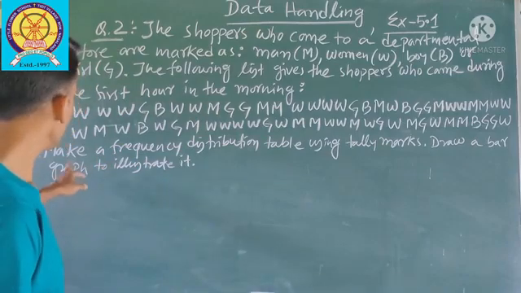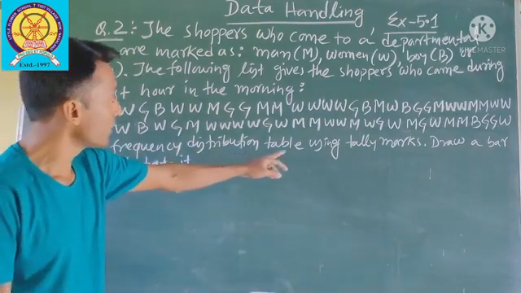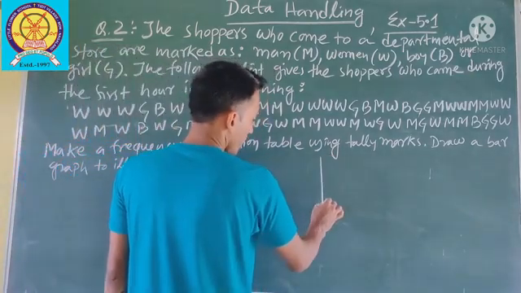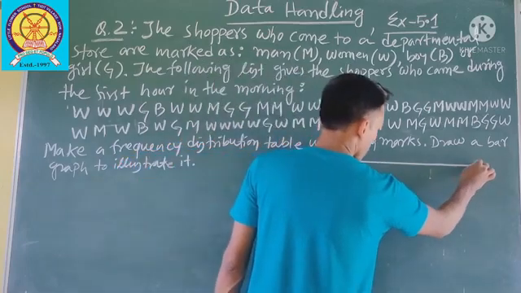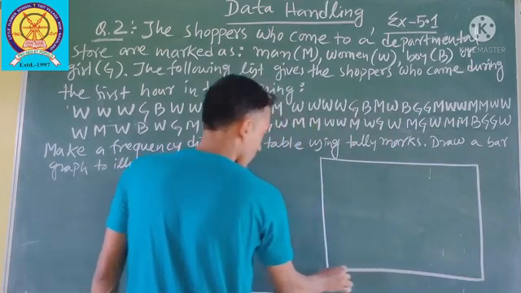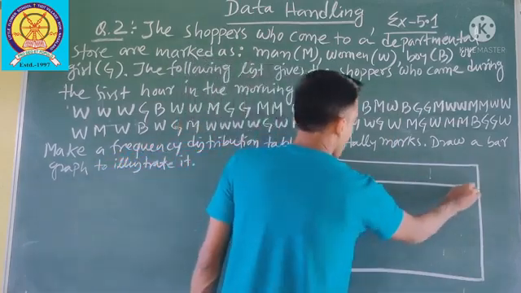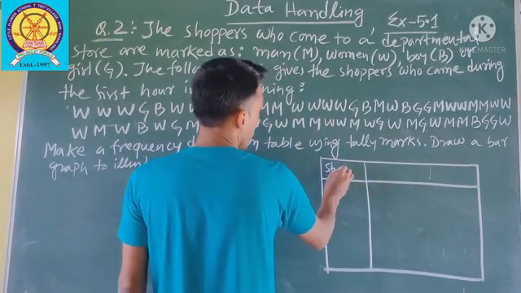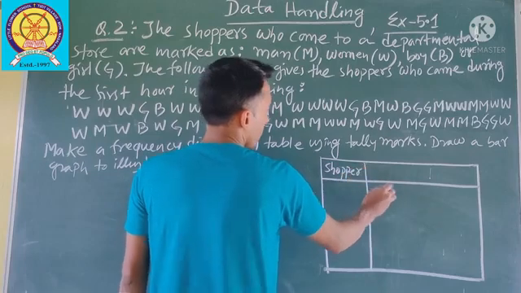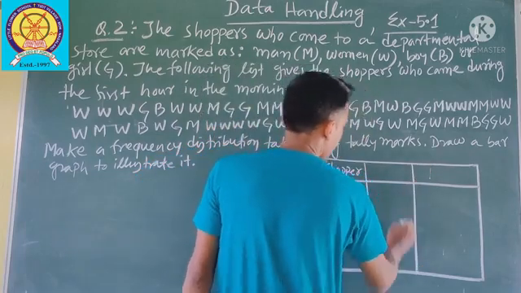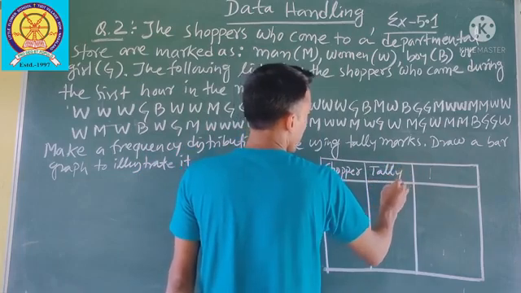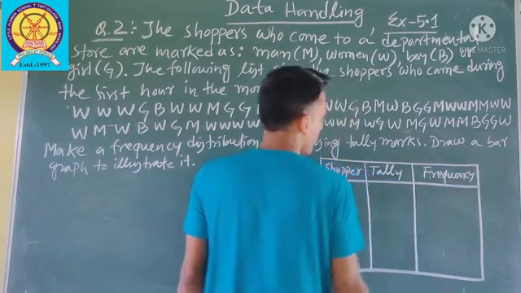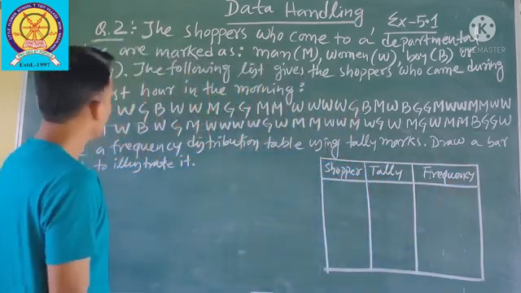So what do we have to do? Make a frequency distribution table using tally marks. First we will make the frequency distribution table. Here you write shopper, then tally, then frequency, or you can write number. So under shopper, first you see